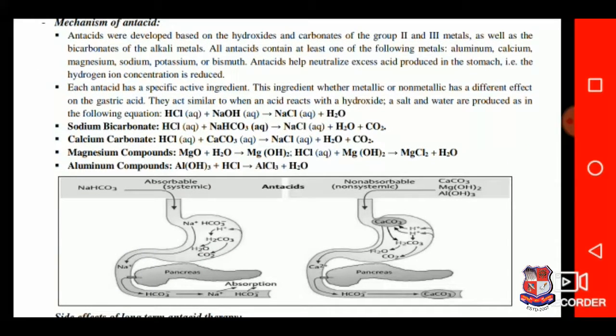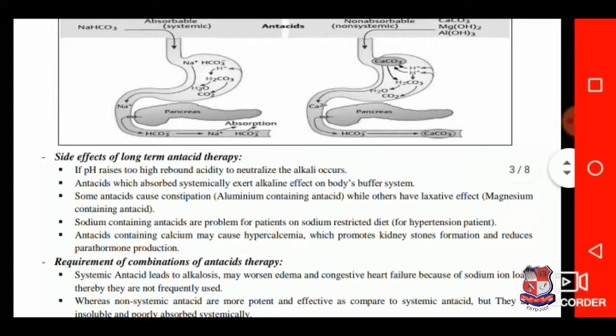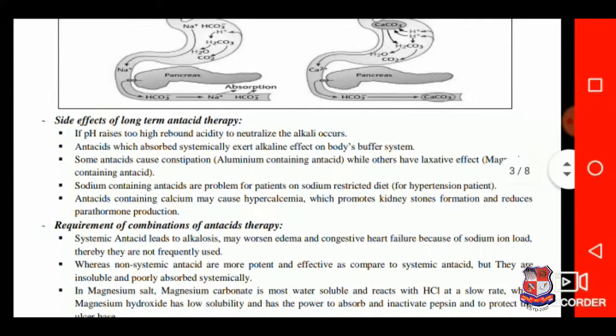These are the examples, as we have seen before, for absorbable and non-absorbable antacids, and the site of action in the graphical demonstration, as we can see how they act during the absorption of this chemical compound. Side effects of long-term antacid therapy: if we persist the therapy of the antacid preparation for a long time, then acid rebound occurs to neutralize the alkali.